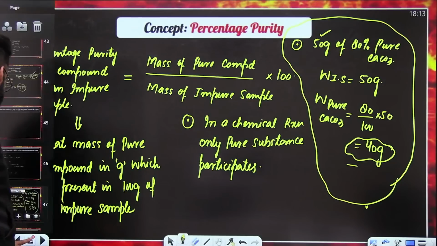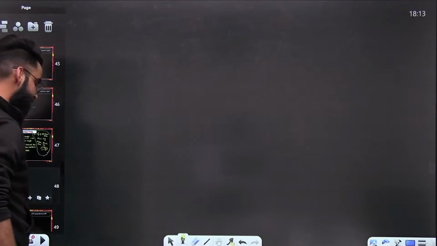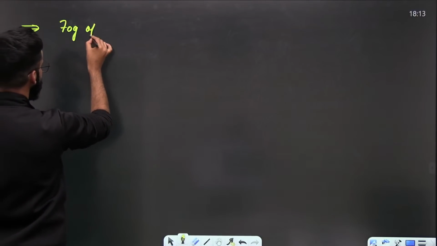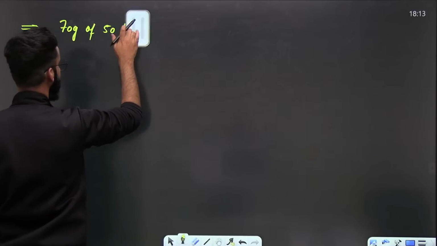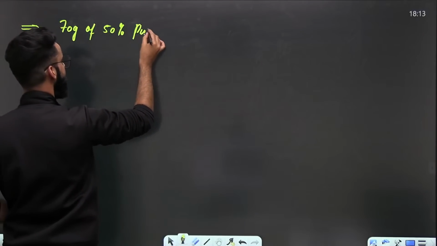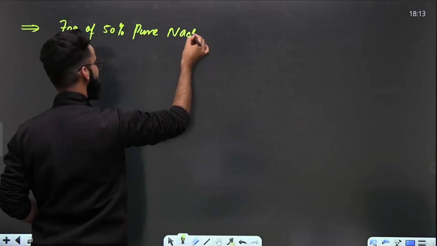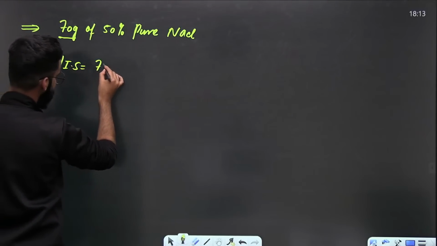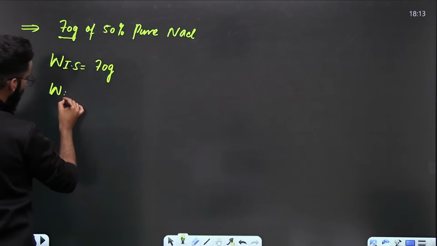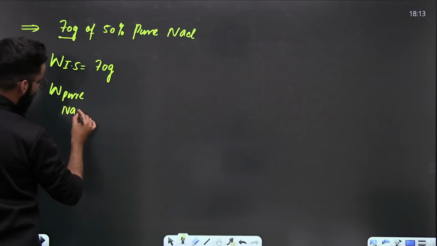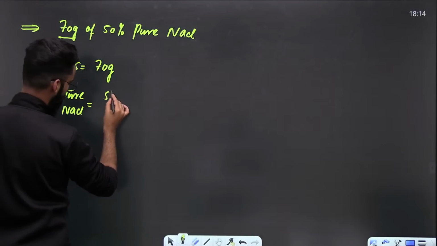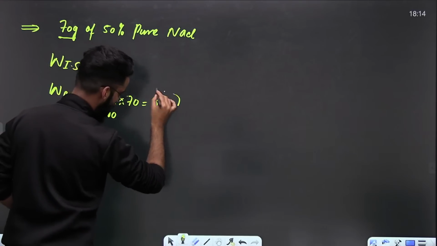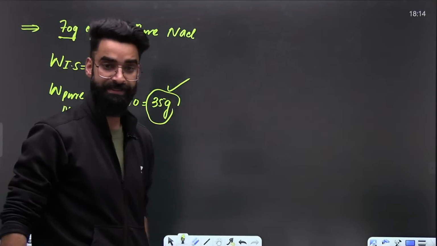Let me give you one more. For example, I'm writing a statement like this. You tell me what is its meaning. 70 grams of 50% pure NaCl. What does that mean? So this 70 grams is the mass of the whole impure sample. So what is the mass of pure NaCl? The mass of pure NaCl is going to be 50% of 70. So 50 divided by 100 multiplied by 70. The value comes out to be 35 grams. So 35 grams is the mass of pure NaCl.